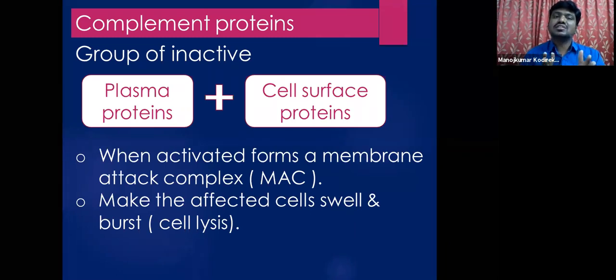This is nothing but the death of the cell, and technically this is called cell lysis. So the membrane attack complex leads to the death of the infected cell, and this is how these complement proteins are involved in bringing about immune responses against the pathogens.